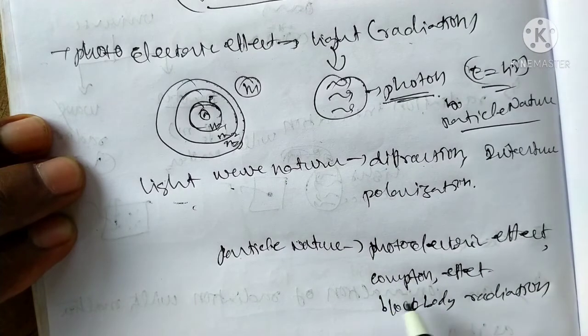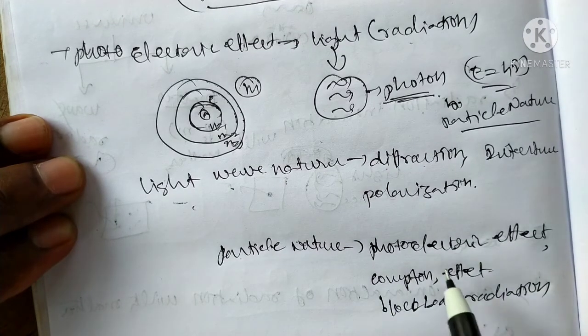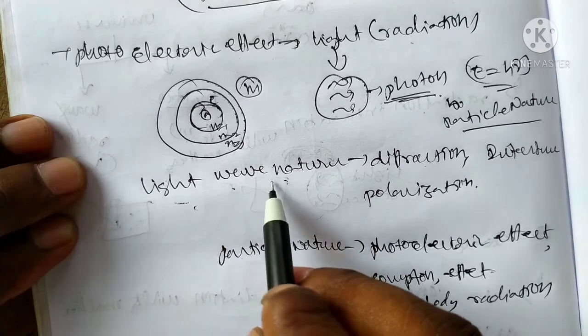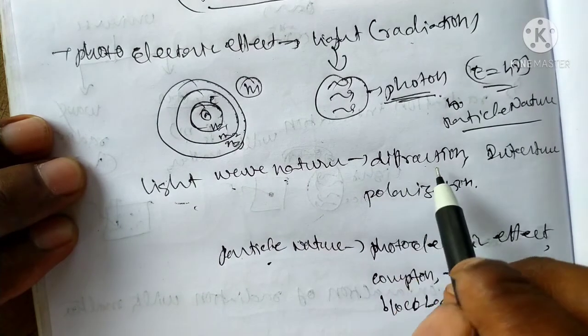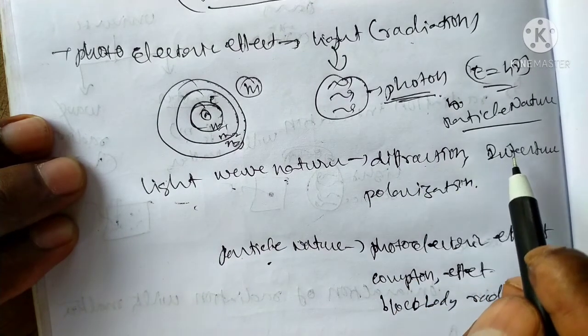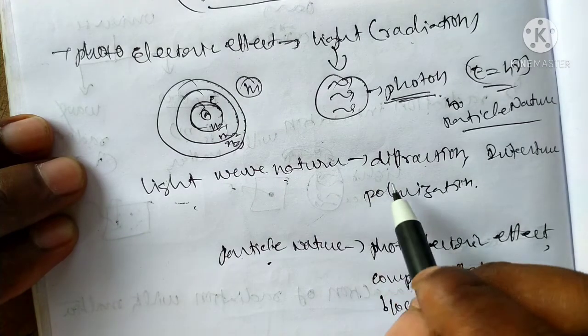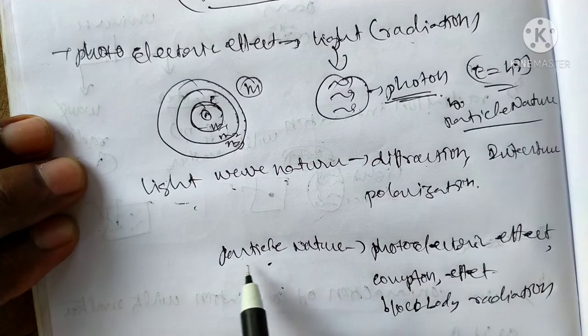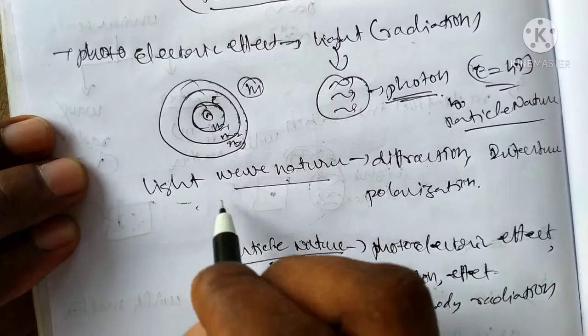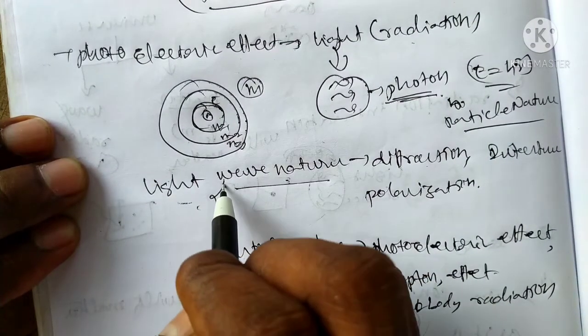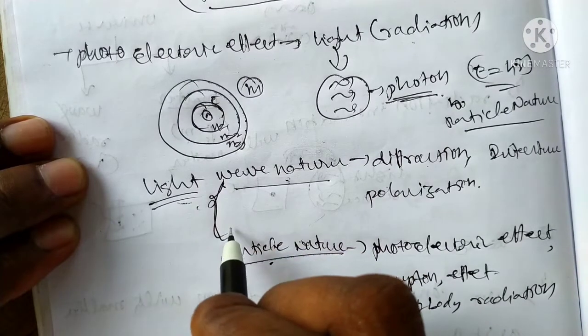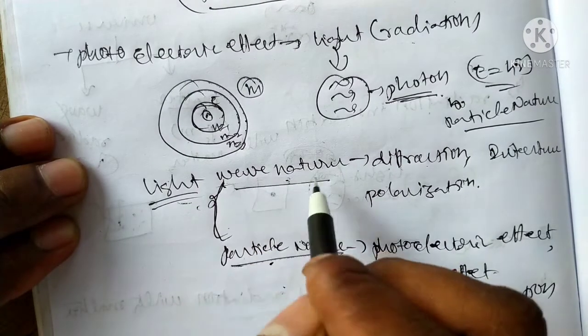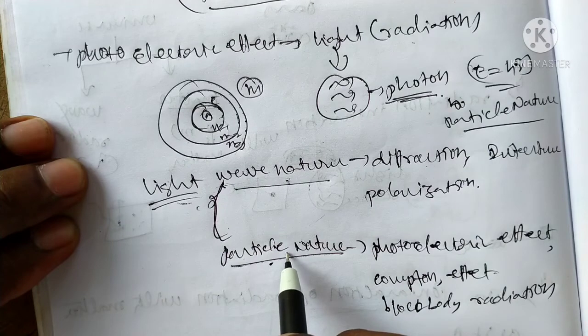The photoelectric effect, Compton effect, and black body radiation have particle nature. Wave nature is nothing but diffraction, interference, and polarization. These properties show wave nature, and those show particle nature. Light has dual nature, wave nature as well as particle nature.